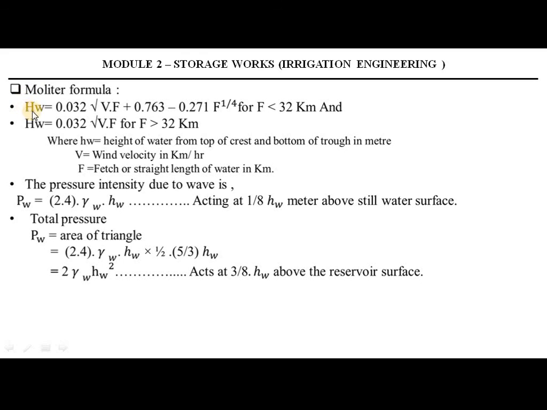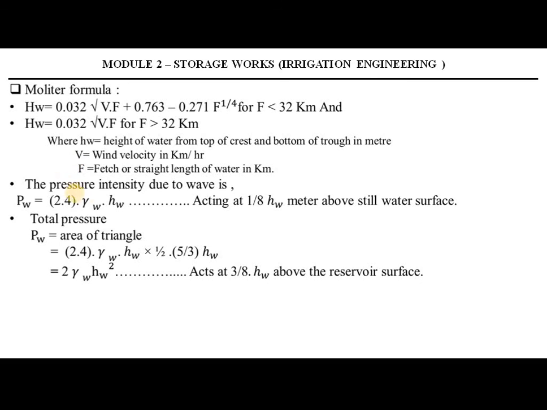There is a formula: HW is equal to 0.032 under root VF plus 0.763 minus 0.271 F raised to 1/4, for F less than 32 kilometer, and for F greater than 32 kilometer the equation will be 0.032 under root VF, right? So what is V? V is the wind velocity in kilometer per hour and F is the fetch or straight length of the water in kilometer.